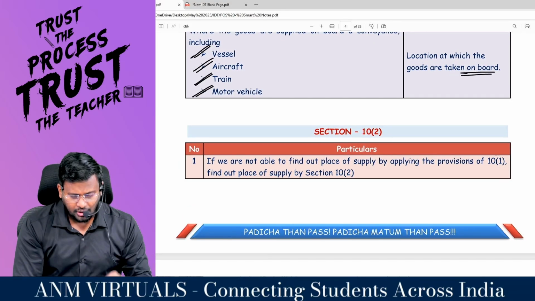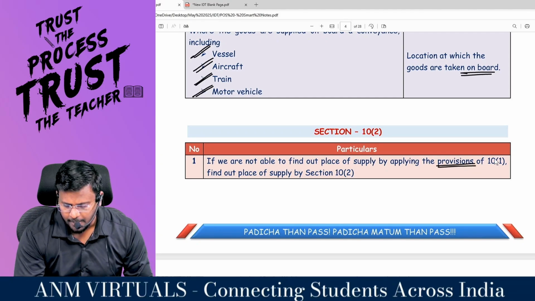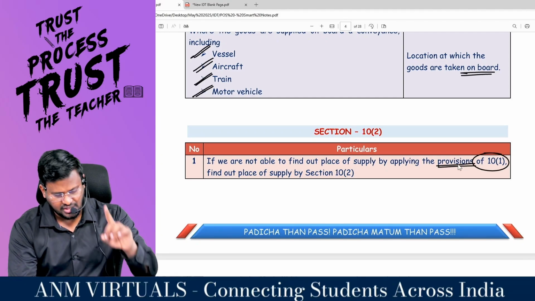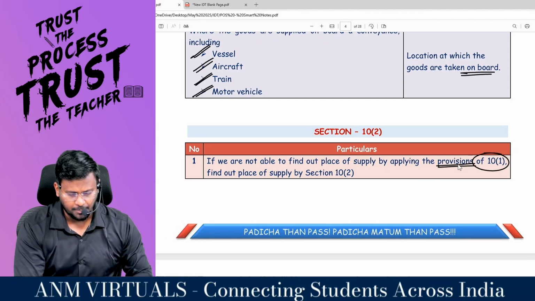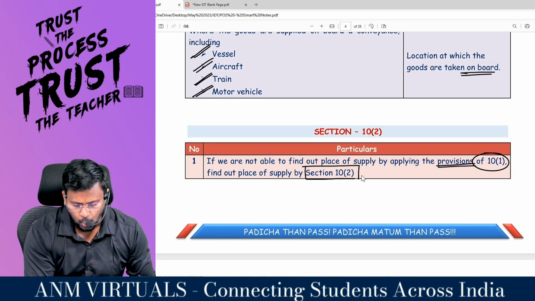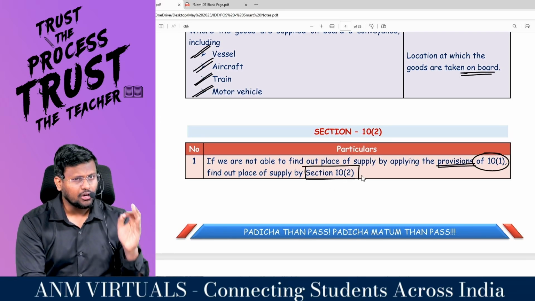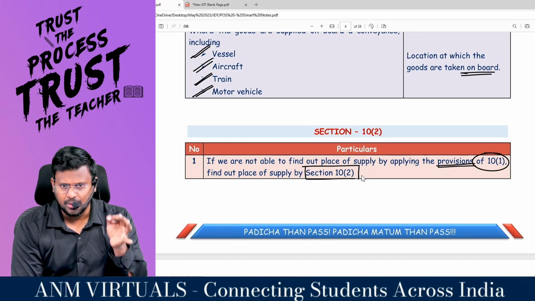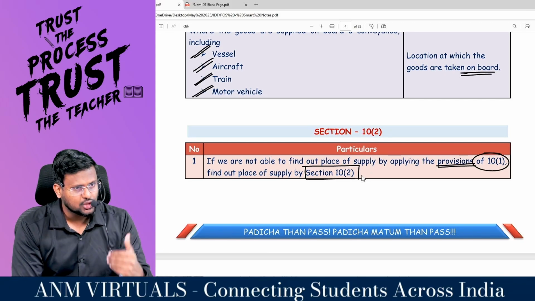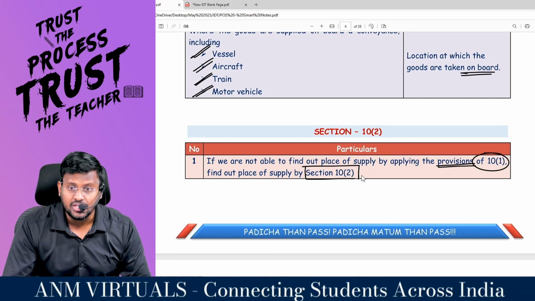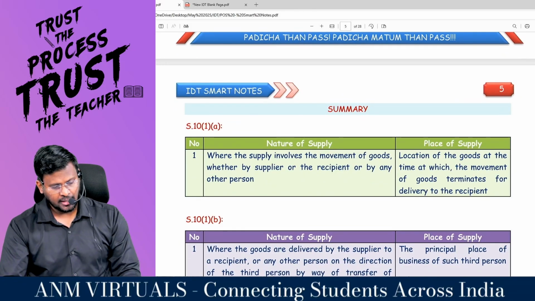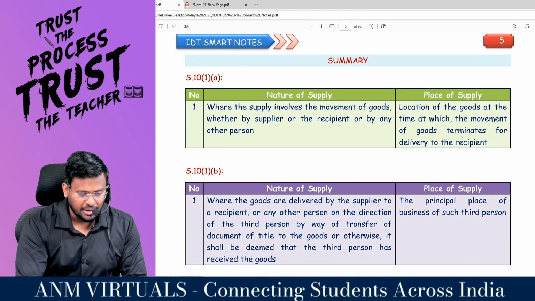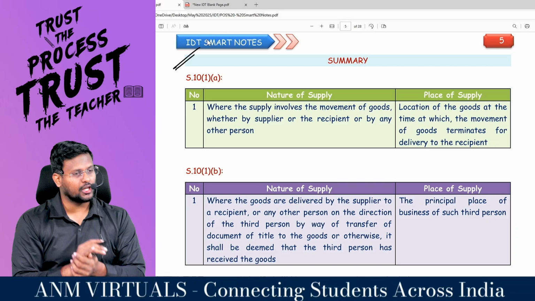If you are not able to find out the place of supply by applying the provisions of 10 subsection 1, you have to find out the place of supply by applying 10 subsection 2. Comfortable, sir? That's it. Sir, this summary will be helpful for you before the day of examination.